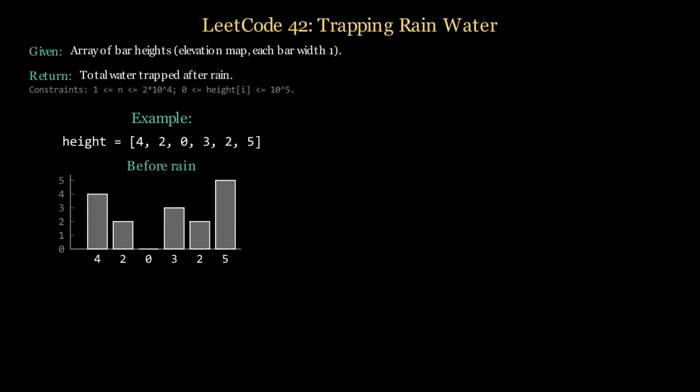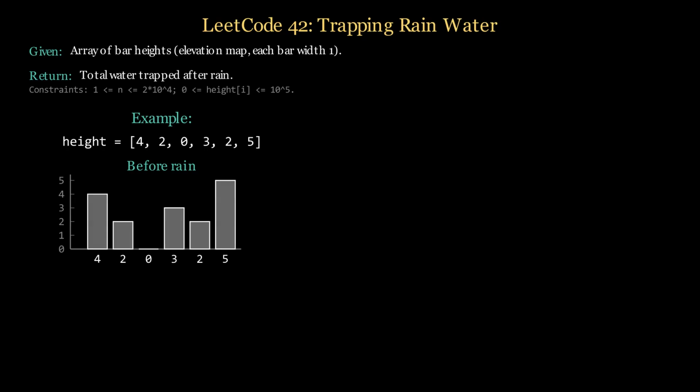Leetcode 42, Trapping Rain Water. Given an array of bar heights representing an elevation map, each bar has width 1. Compute how much water can be trapped after rain. Constraints: n between 1 and 20,000, height of i between 0 and 100,000.